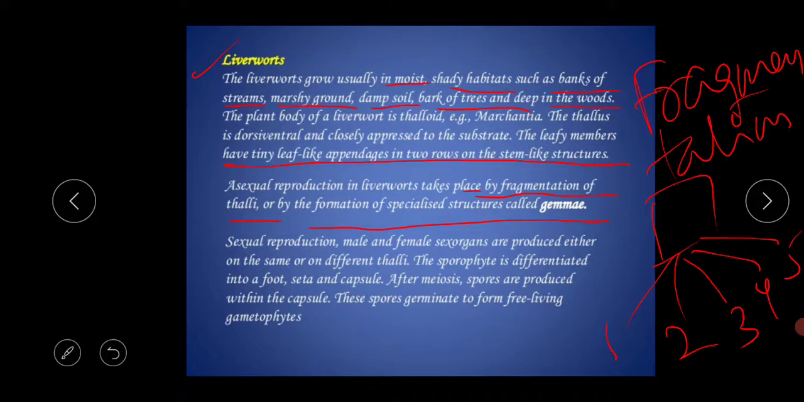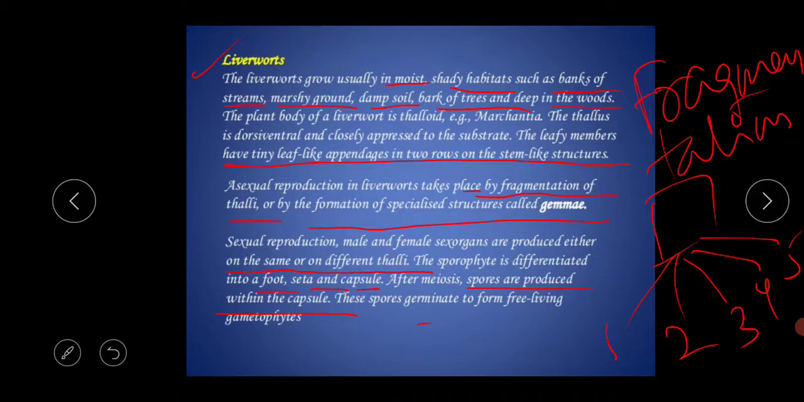In sexual reproduction, male and female sex organs are produced either on the same or on different thalli. The sporophyte is differentiated into a foot, seta and a capsule, and after meiosis the spores are produced within the capsule.